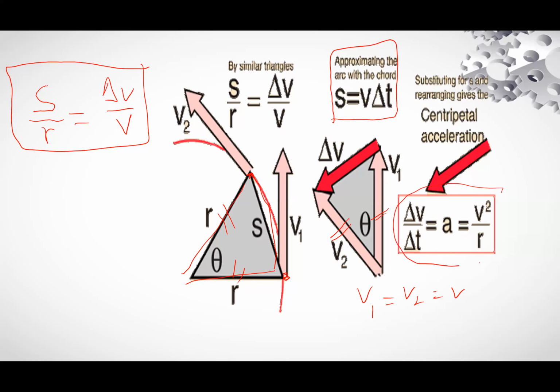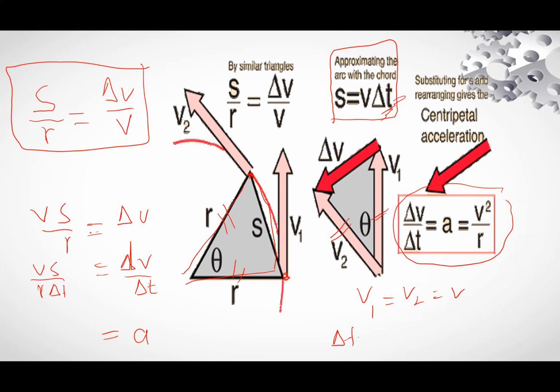Now we have to derive this relation. We will write V S divided by R is equal to del V. Dividing both sides by del T, del V divided by del T is equal to V S divided by R del T. This is equal to acceleration, and from this equation we can say that del T is equal to S divided by V. So V S over R into V over S, here S will be cancelled, and we will get A is equal to V square divided by R.